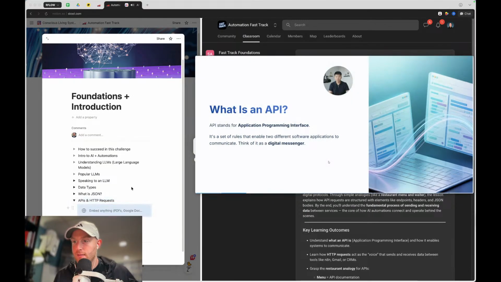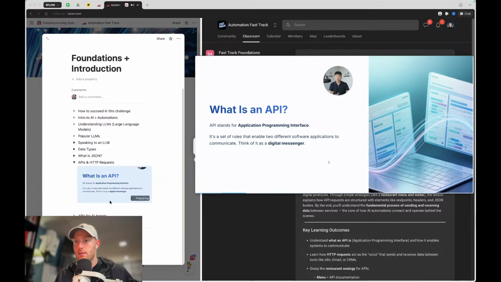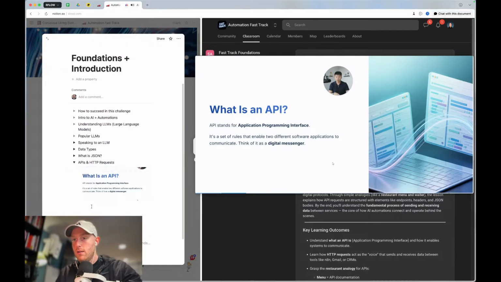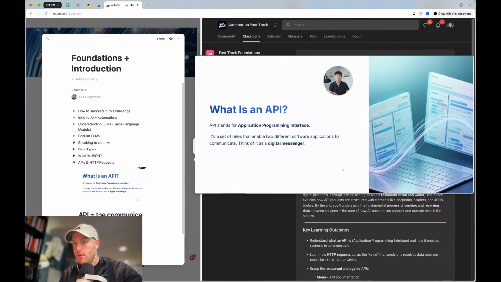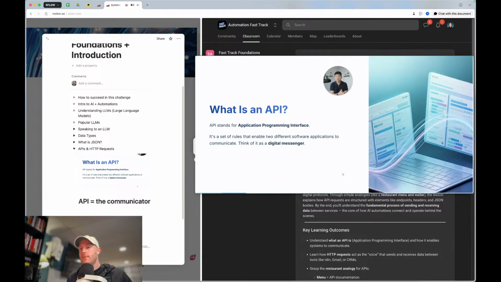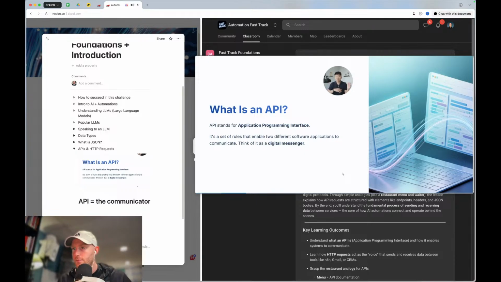Gotcha. So imagine I'm trying to talk to you. We can't see each other. Okay, so we're both blind, deaf, and can't feel. How would we communicate? We wouldn't. So if something has an API, that basically means they can see, they can hear, they can feel. If they don't, then there's really no way to talk to it. And so when things have APIs, you can use an HTTP request, which would be like my voice or sign language or me touching you. That's my HTTP request to your API. So that's the way to think about it.